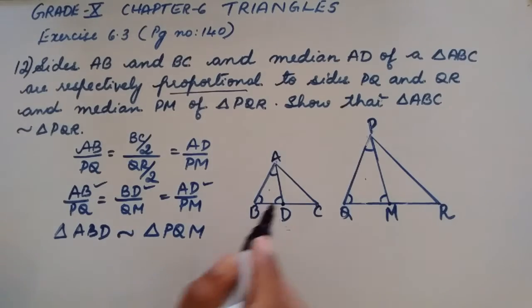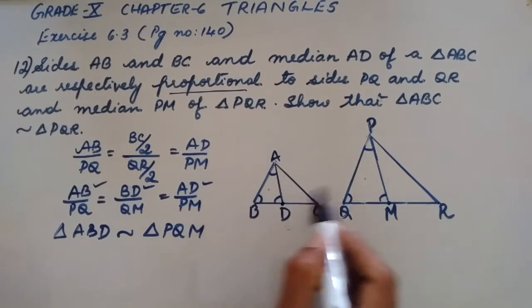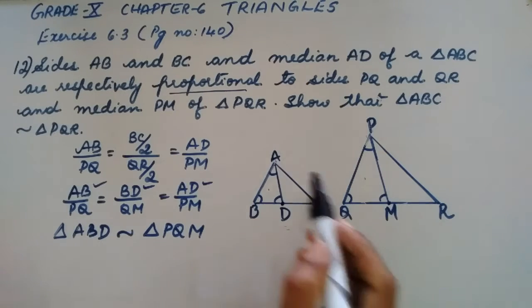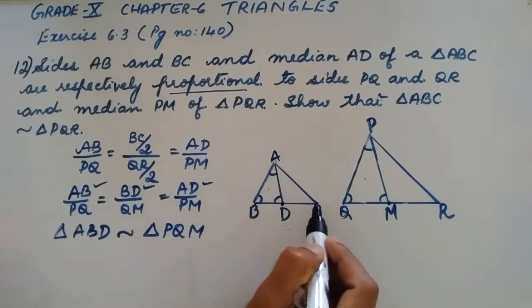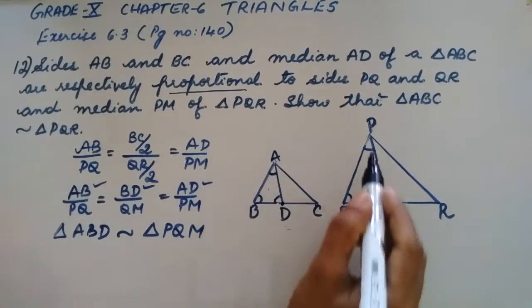Now, I have to make triangle ABC and PQR similar. Isn't it, students? So here, now we have already proved that triangle ABD is similar to triangle PQM. To make triangles ABC and PQR similar, we don't require these angles.